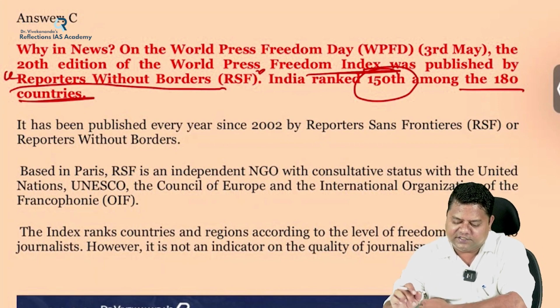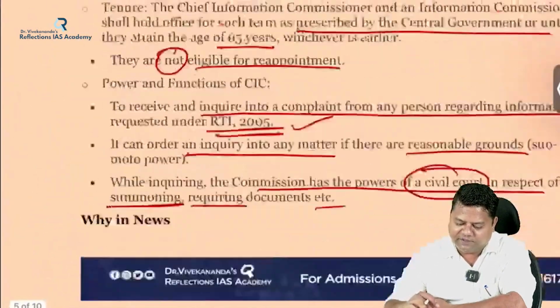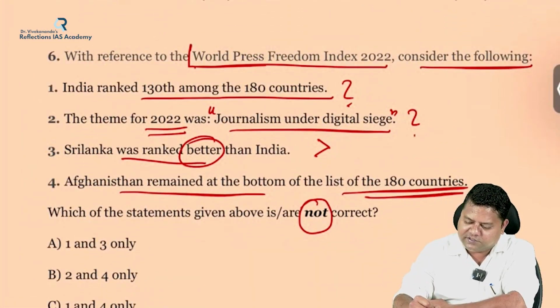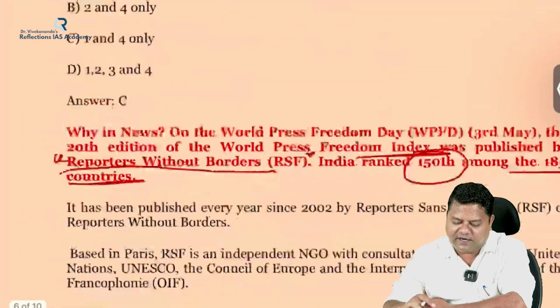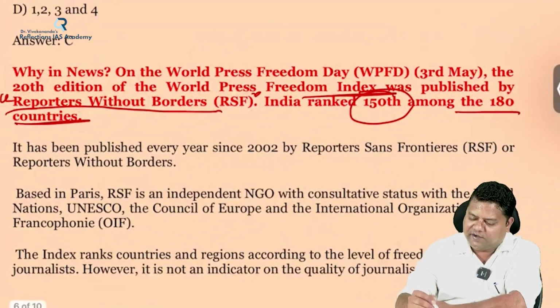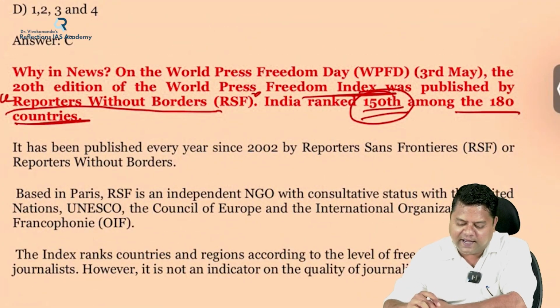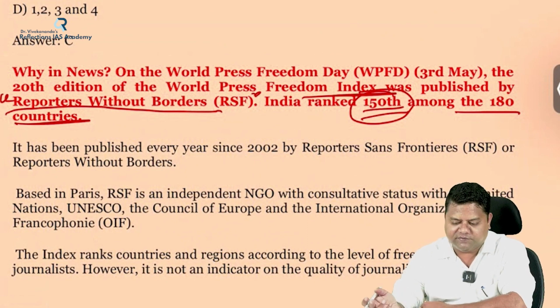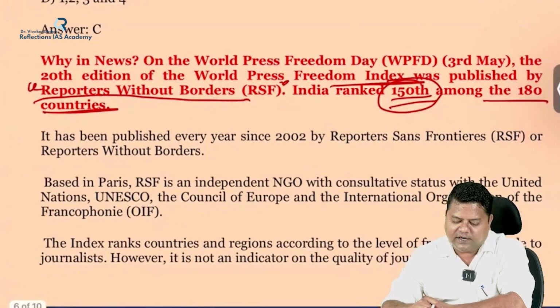So after seeing this, is the first statement of this question correct or wrong? The first statement is wrong because the rank of India was not 130th, it is 150th rank. And it has been published every year since 2002 by Reporters Without Borders or Reporters Sans Frontieres.